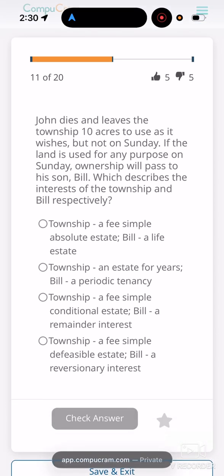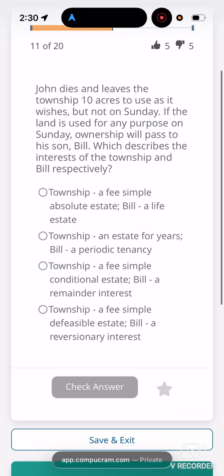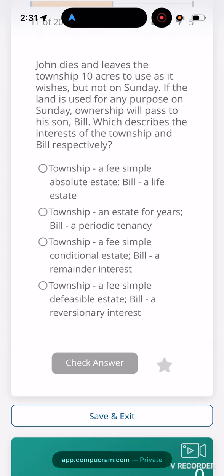John dies and leaves the township 10 acres to use as it wishes, but not on Sunday. If the land is used for any purpose on Sunday, ownership will pass to his son, Bill. Which describes the interests of the township and Bill respectively? Township, a fee simple absolute estate; Bill, a life estate. Township, an estate for years; Bill, a periodic tenancy. Township, a fee simple conditional estate; Bill, a remainder interest. Township, a fee simple defeasible estate; Bill, a reversionary interest.